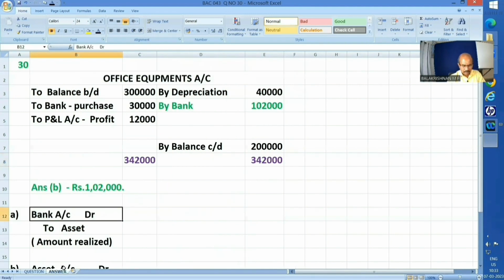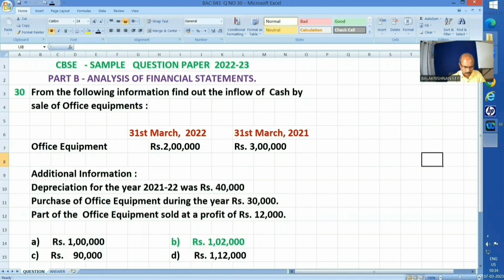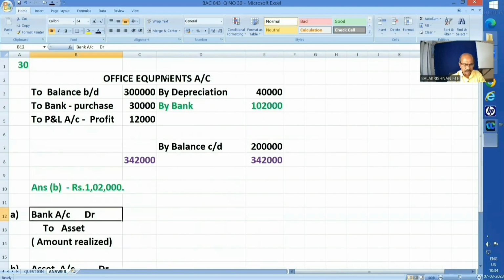Okay. When an asset is sold, we all know that 2 entries we have to pass. One is bank to asset for amount realized, and asset to P&L account or P&L statement, whatever it is, for profit on sale. And reverse entry, suppose it was on loss. But here it has been sold at a profit. So the journal entry will be asset to P&L account, and the amount is how much? 12,000. So let us show office equipment to P&L account 12,000.